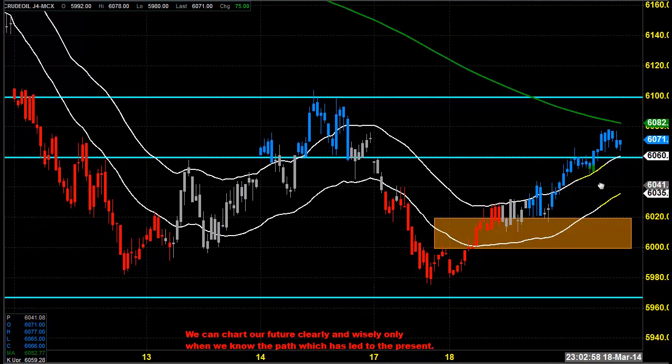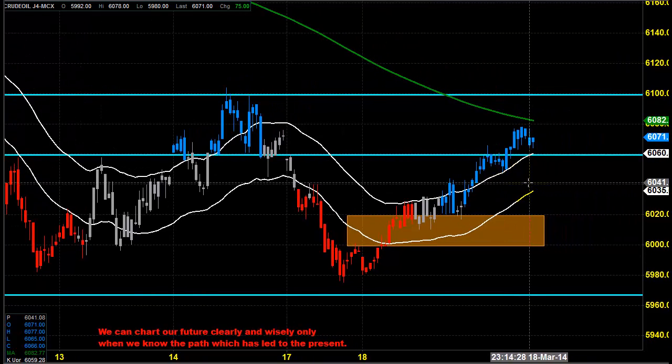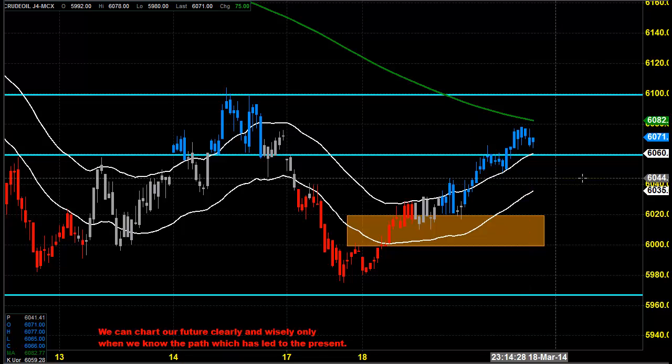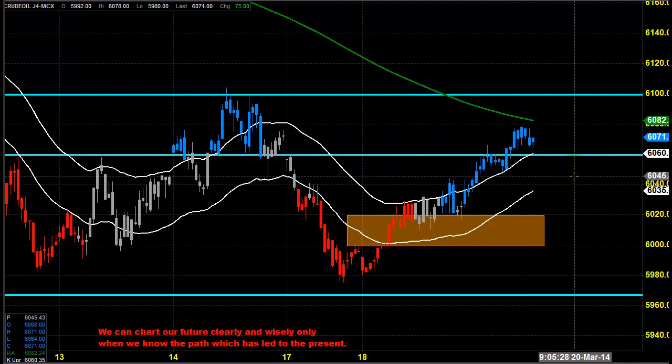6071. So what can we do today, how can we position ourselves for today? Today the expected price opening of crude oil can be somewhere below the 6060 zone.